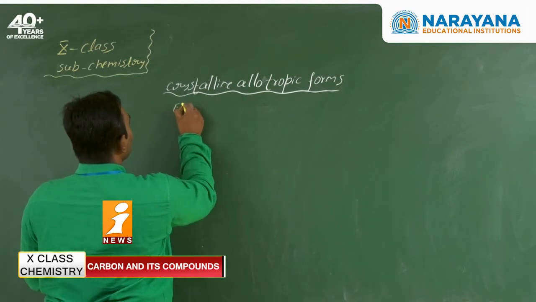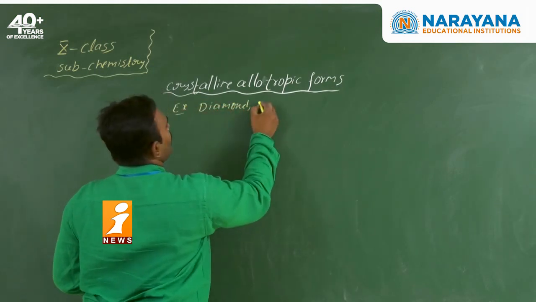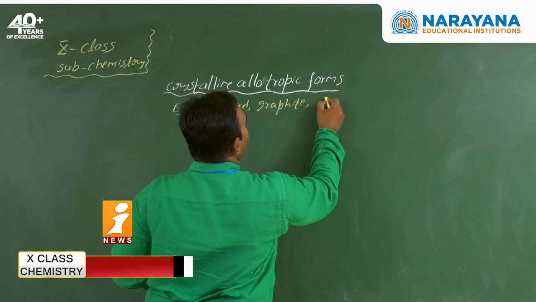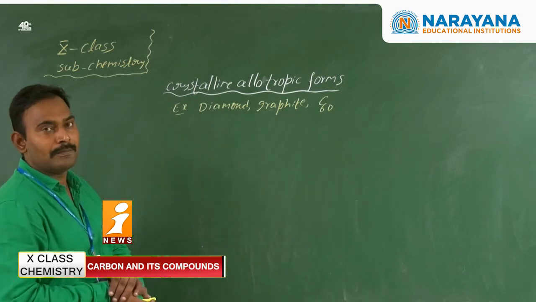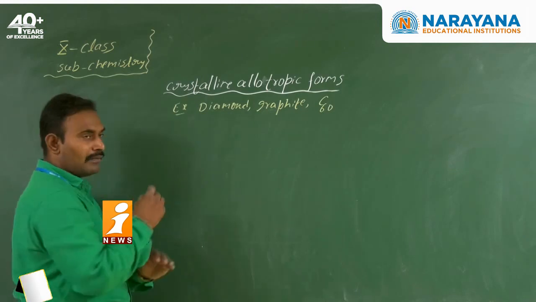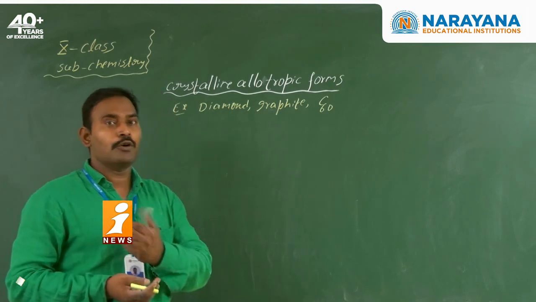The crystalline examples are diamond, graphite, and Buckminsterfullerene. Now one by one we have to discuss the hybridization, structure, and uses of these allotropes.